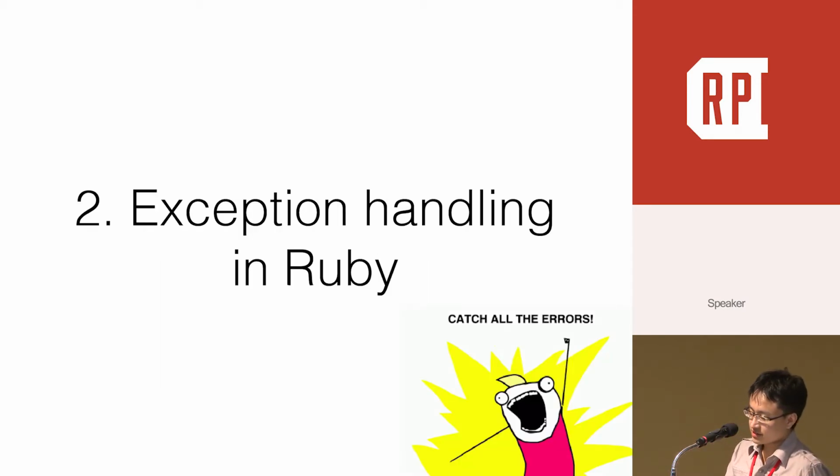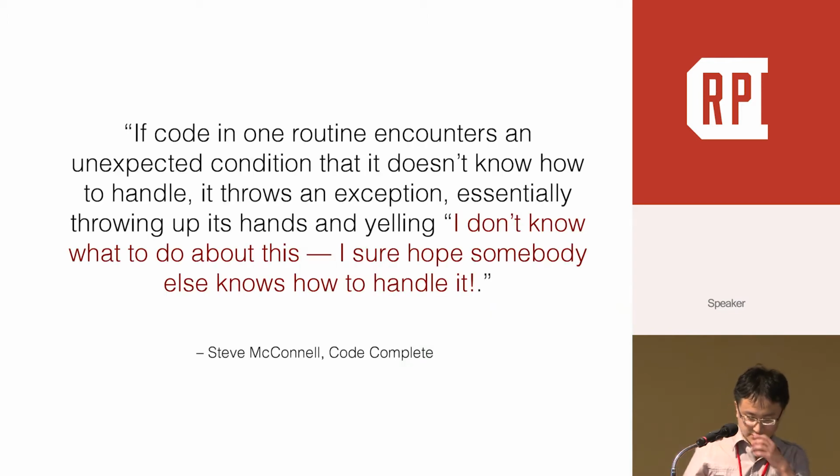Okay, now let's start learning what an exception is in Ruby. Steve explained it in the Code Complete book. He said that raising an exception is just like saying, alien, I don't know what to do about this. I sure hope somebody else knows how to handle it. David explained it more straightforwardly in The Well-Grounded Rubyist book. He said, raising an exception means stopping normal execution of a program and either dealing with the problem that has been encountered or exiting the program completely.